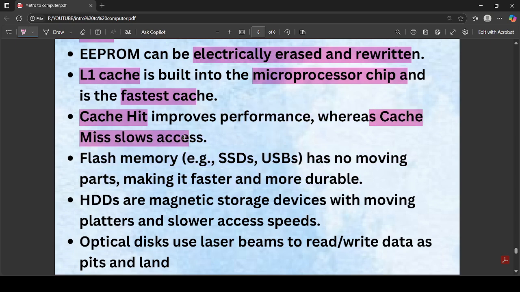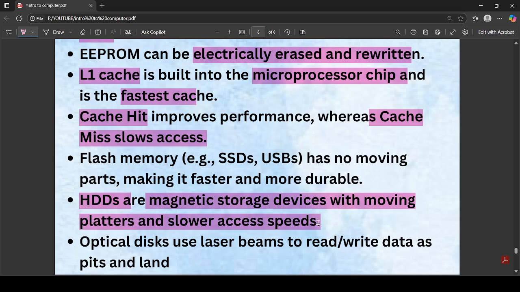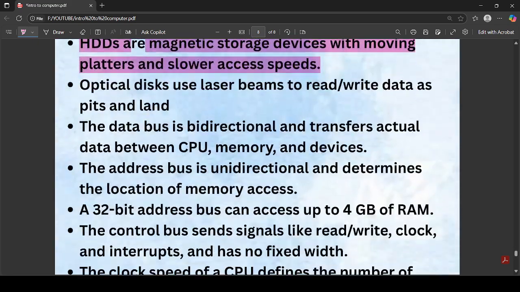So a cache miss slows the access of the CPU. Then we have flash memory. Flash memory are all the USBs, memory cards, right? So these are the flash memory. Then we have SSD. SSDs are like the magnetic storage device, with moving platters, allowing slow access speeds. Then we have optical disc.